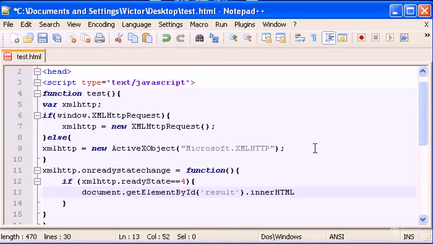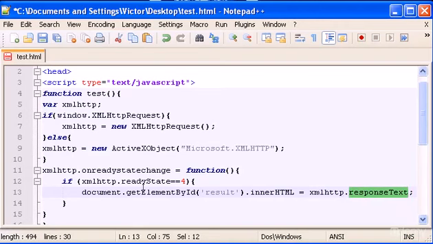So what do we want to put in the ID result, or the div result? We type equal, and now whatever we want to put in there. I want to put the XML HTTP dot responseText. What this means is the response that we get from the server.